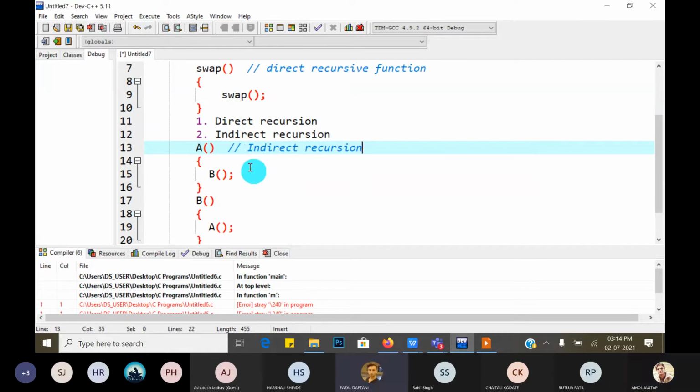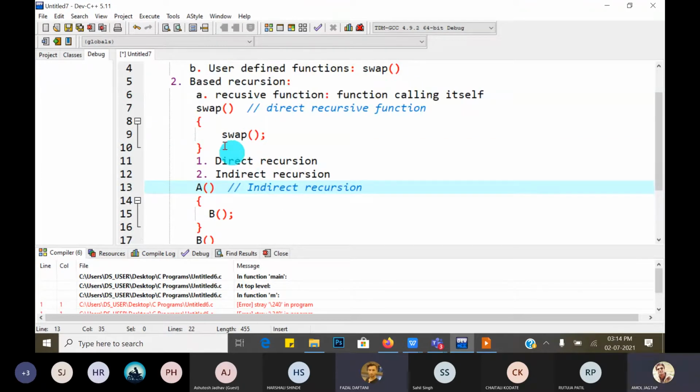Sir, can you repeat it once again? Okay. If in the swap function we have called swap again in the body of the swap itself, then that function is called recursive. But which type of recursion? Direct, because swap is called inside the swap itself.